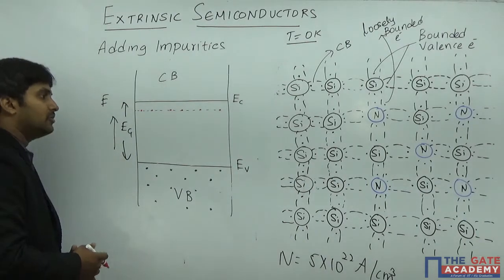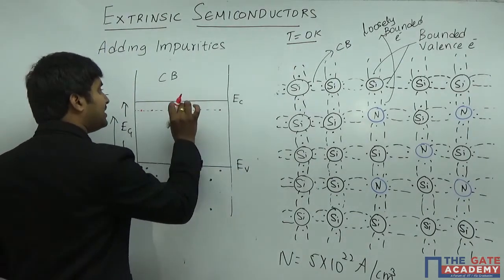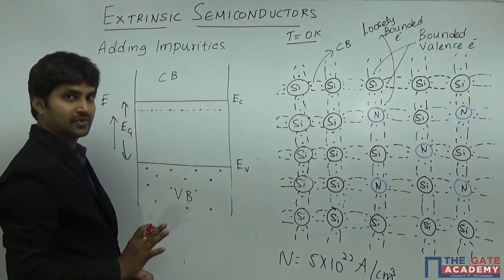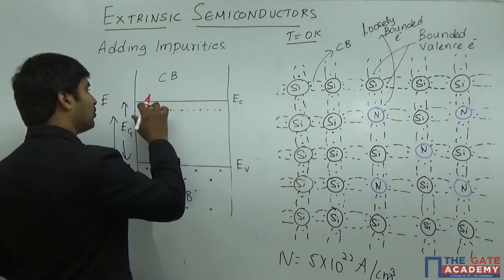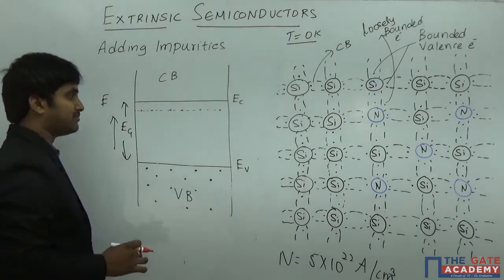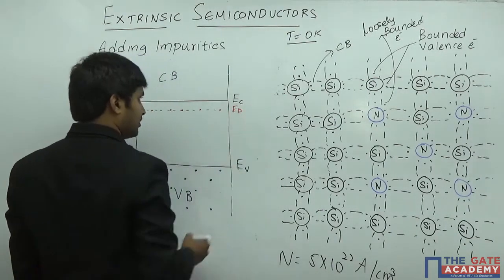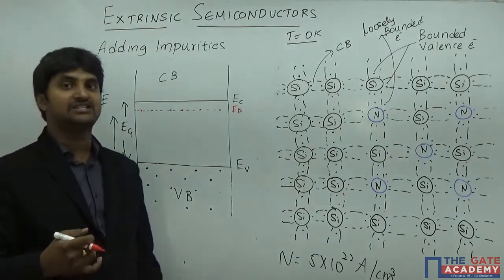Okay, so because it requires a very small amount of energy, I am drawing it very near to the top of the conduction band. Now to make it clear that it only requires a very small amount of energy so that it can jump into the conduction band. So this energy level is what we call a donor energy level.